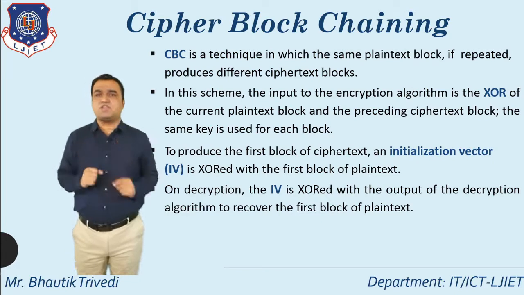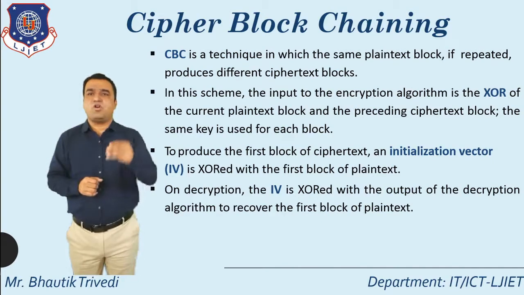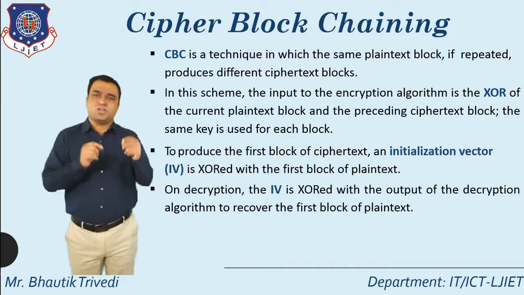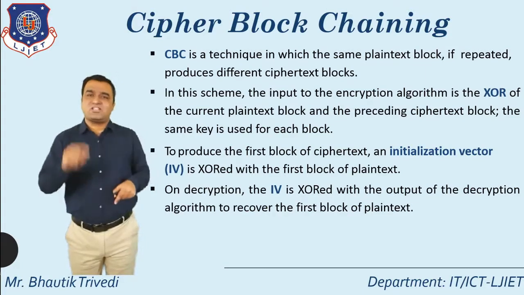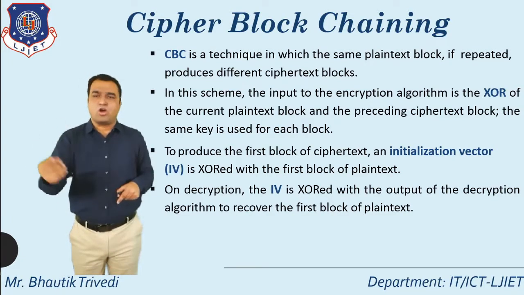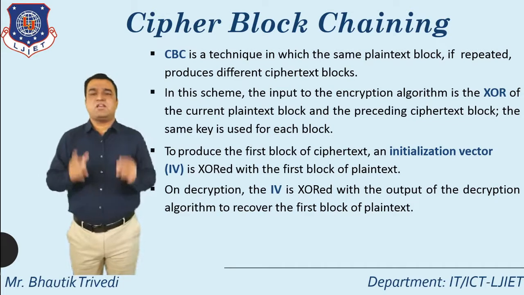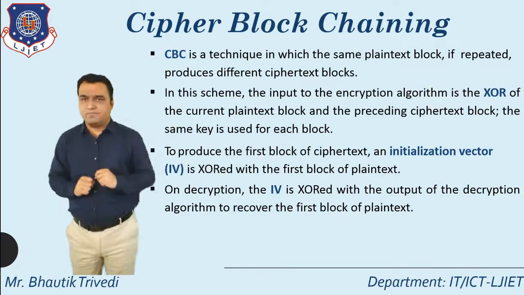So what's the main logic behind that? The main logic is that cipher block chaining mode XORs the current plain text block with the preceding ciphertext block. But you must remember one thing, every time the same key is used. That is one concept.